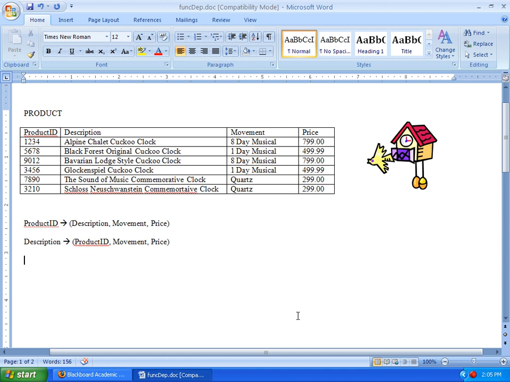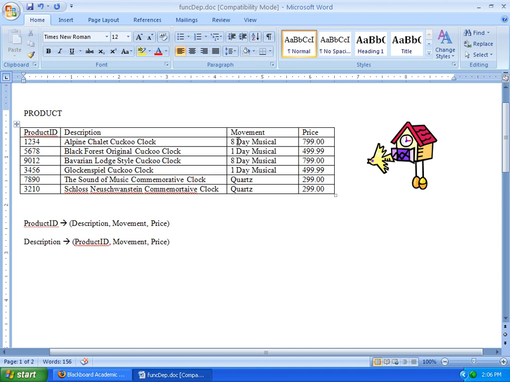If I say, what is the description of the 8-day musical movement? I see that is the Alpine Chalet. Is it always the Alpine Chalet? If it were, then we'd have a functional dependency possibly. So let's check. 8-day musical, Bavarian Lodge. So no, we don't have a functional dependency there.